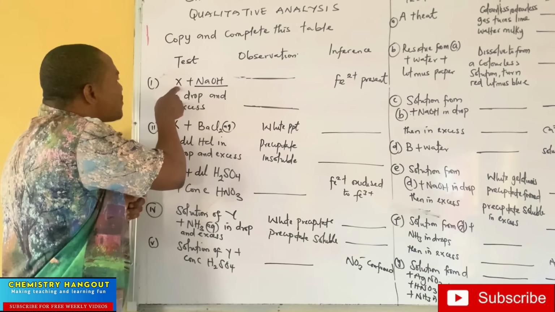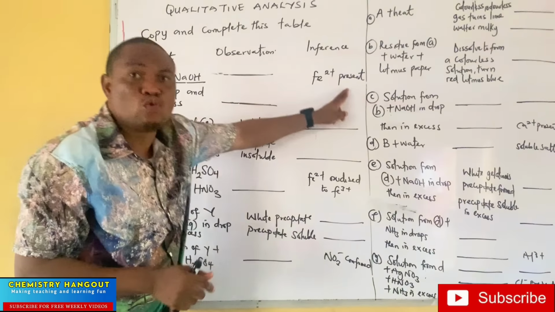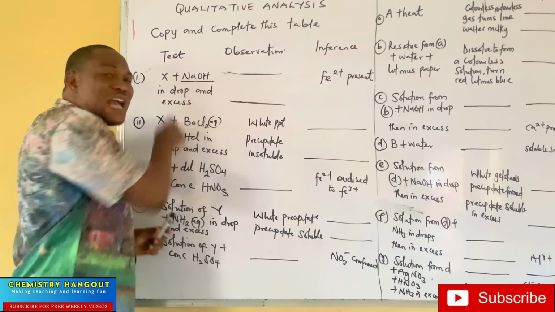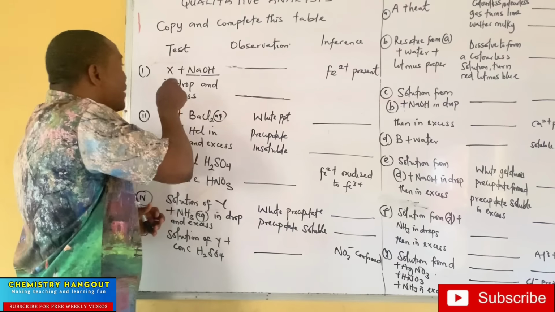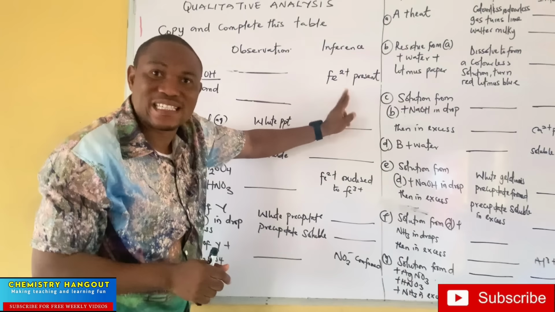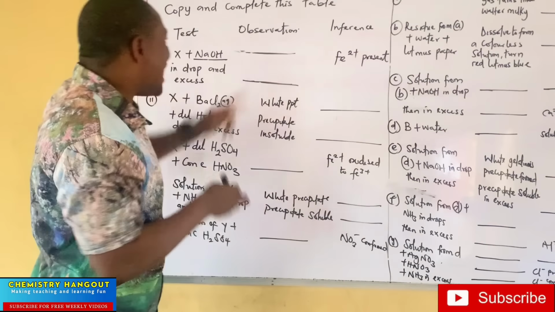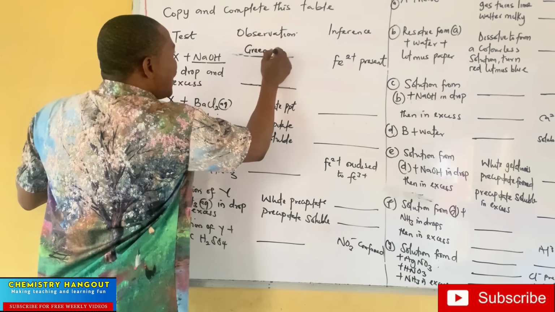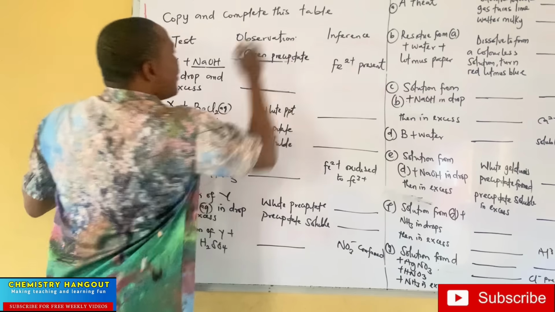Every time you react a salt with sodium hydroxide, and it gives an ion 2, the color of ion 2 in sodium hydroxide is green. Did you see that now? Every time a particular salt reacts with sodium hydroxide, and the inference we get is ion 2, it means that the observation is that we have a green precipitate.